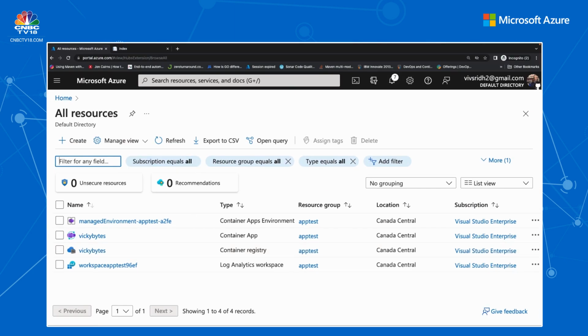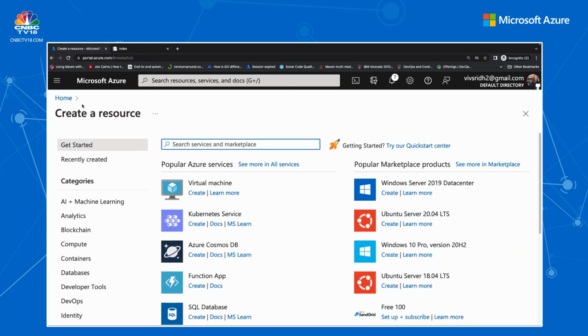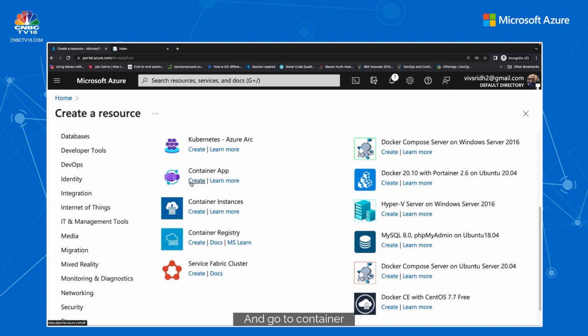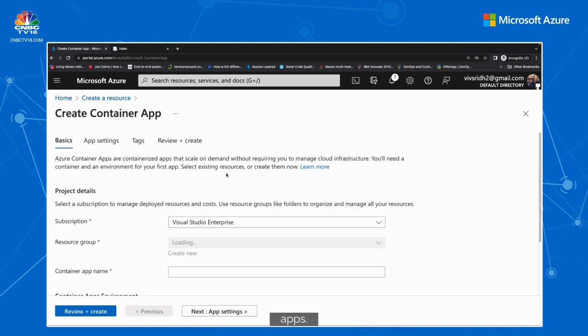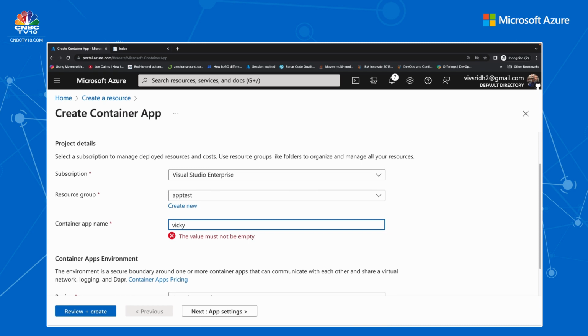And now I'm going to deploy an Azure Container App. So let us go and create a resource and go under containers and go to Container Apps.